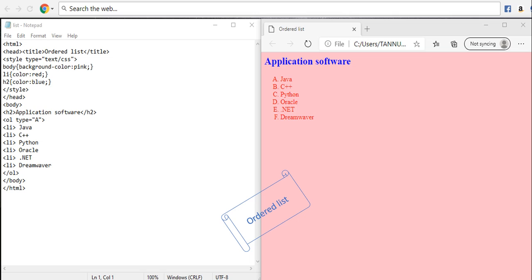When you are defining the property and its value in the header section, you can see it is separated with a colon, and after the value we have to put a semicolon. One more thing, we can use more than one value with a single selector. Thank you guys.